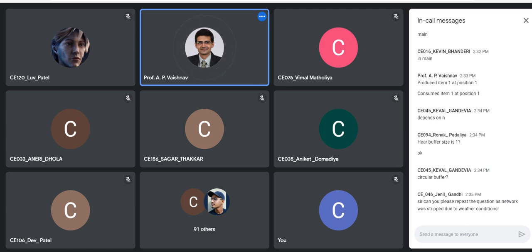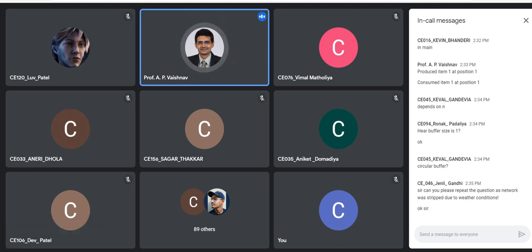The program should continue indefinitely until you terminate it, because the producer should keep adding items unless the buffer is full, and the consumer should keep consuming items unless the buffer is empty. Use it as a circular buffer so that wherever the index reaches n, it goes back to 0. You have written many programs like this in data structures.